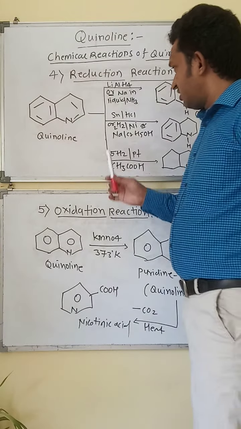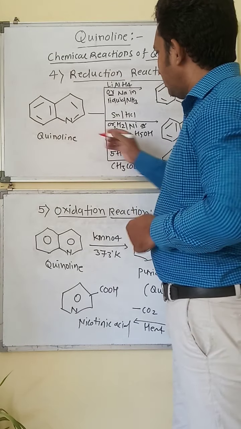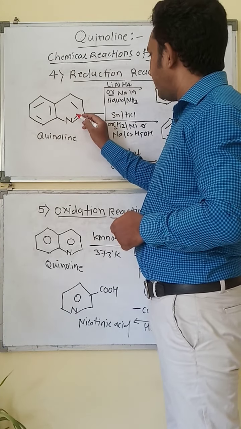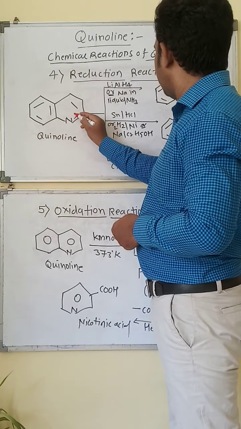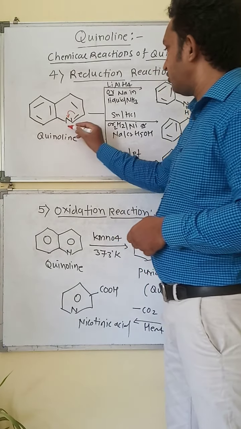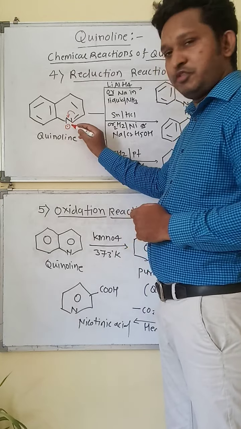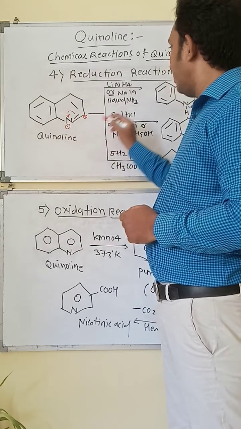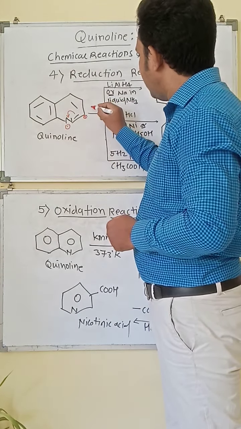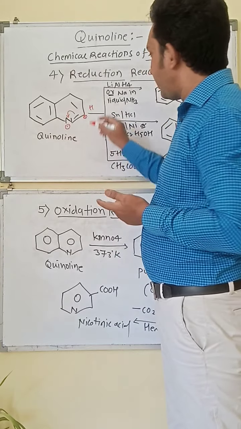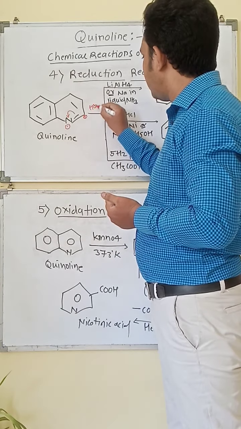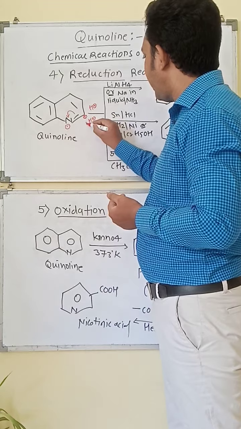Okay, let's see the reaction. First of all, the nitrogen-carbon double bond breaks, and the lone pair of electrons shifts towards the nitrogen atom. So nitrogen has a lone pair of electrons and negative charge, and carbon is electron deficient. Now we have hydrogen gas. After the splitting of hydrogen gas, two ions are formed, H positive ion and H negative ion, meaning proton and hydride ion.